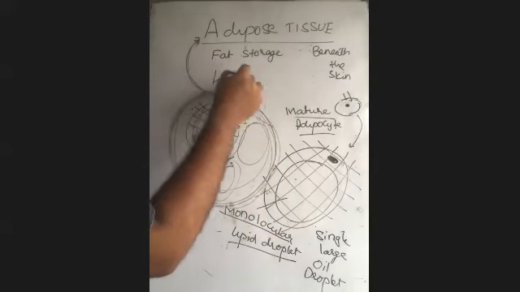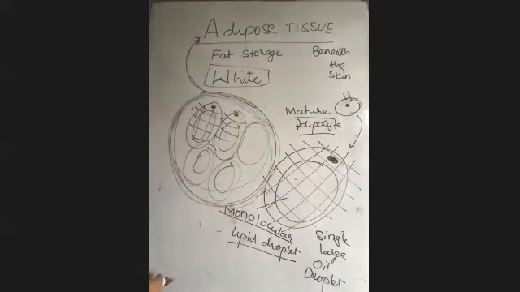Okay, so that is white in color. That's why we say it is white adipose tissue.